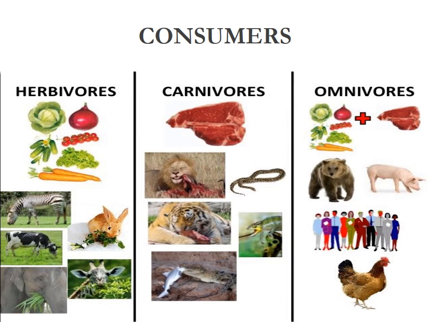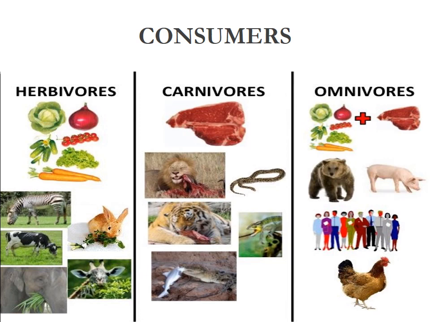The producer prepares the food, and the consumer takes food from the producer.